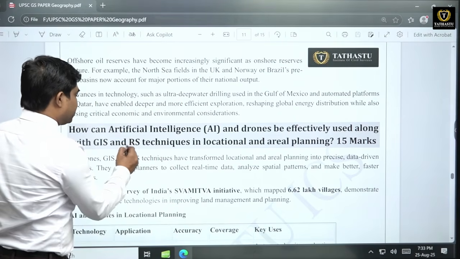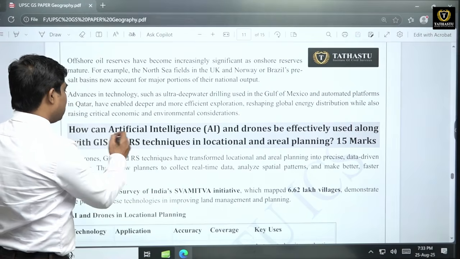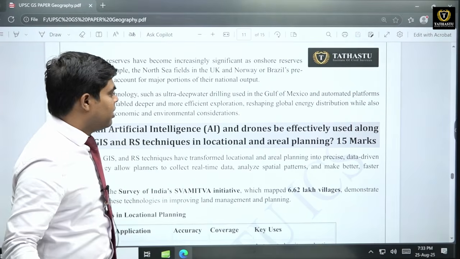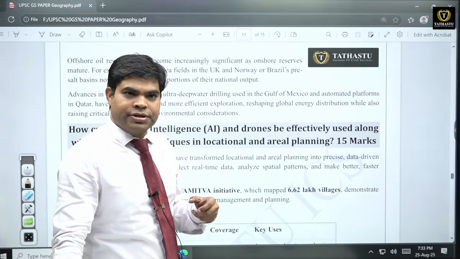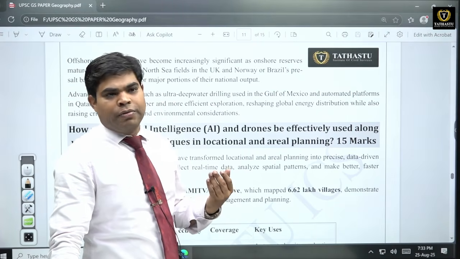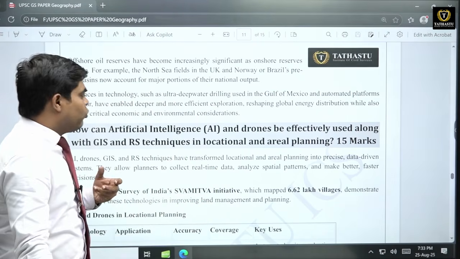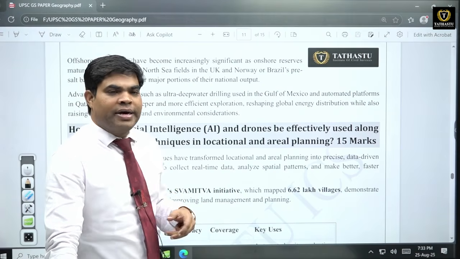This is remote sensing technique. Then artificial intelligence and drones. So recently, this is the era of technology. In era of technology, we employ various tools and technology for our development.